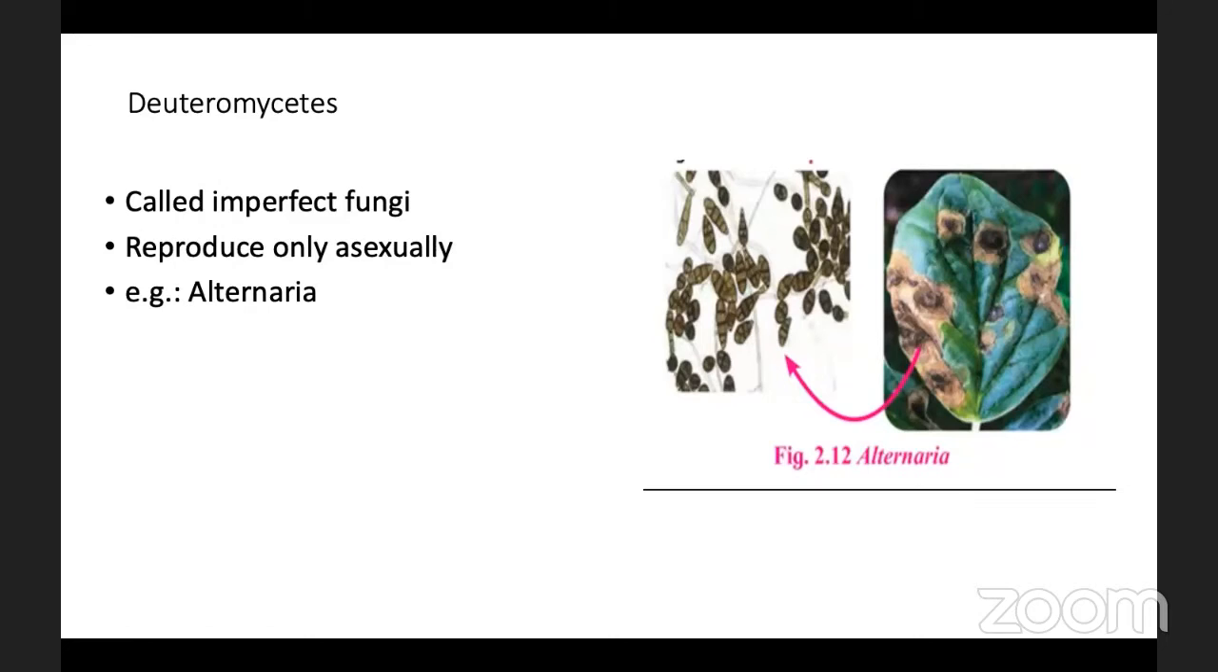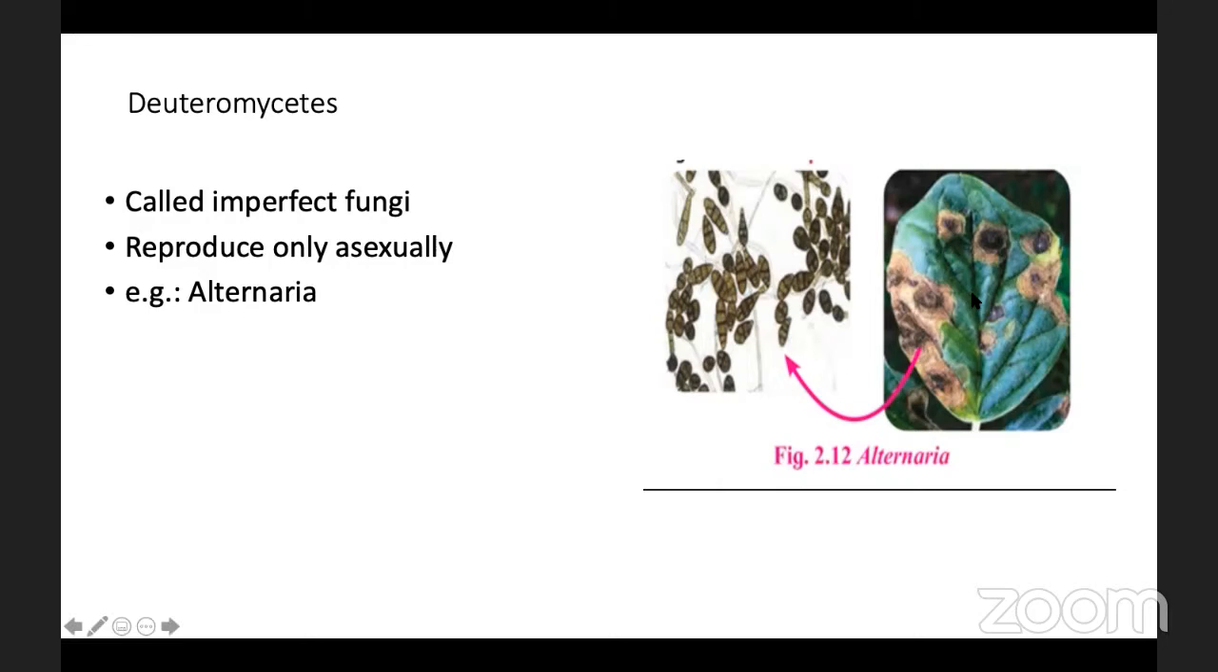Let us see the next group, that is Deuteromycetes. Deuteromycetes are called imperfect fungi because they do not show a perfect stage of reproduction. So they are called imperfect fungi. They do not display a sexual phase, but they reproduce only by the asexual way, by conidia formation. The example is Alternaria.